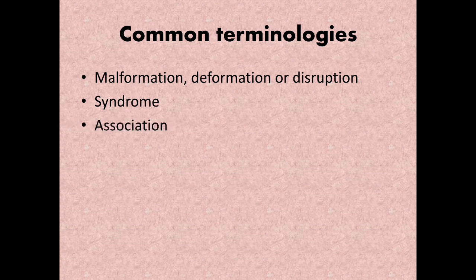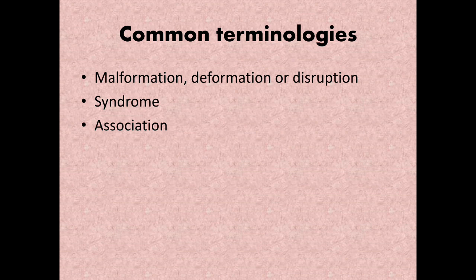Next is association. An association is a group of anomalies that occur more frequently together than would be expected by chance. Some anomalies do occur one here, one there, but most of them occur together, and it is not by chance.